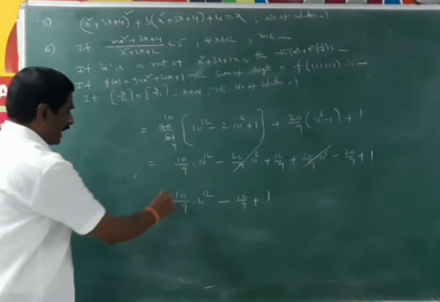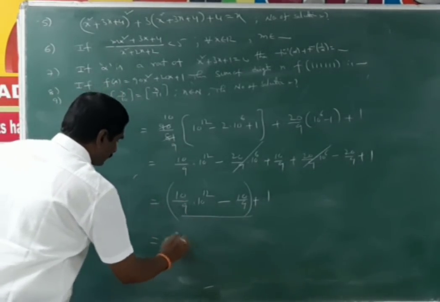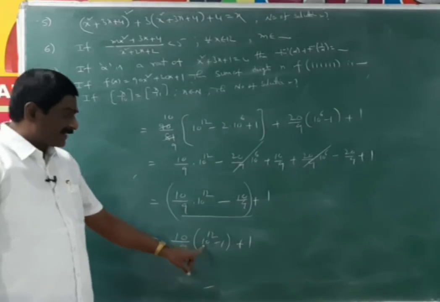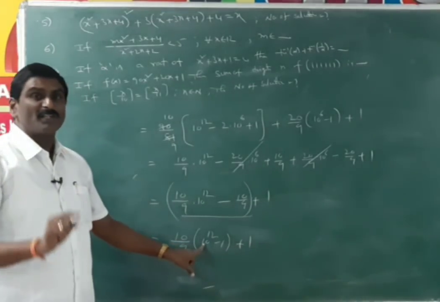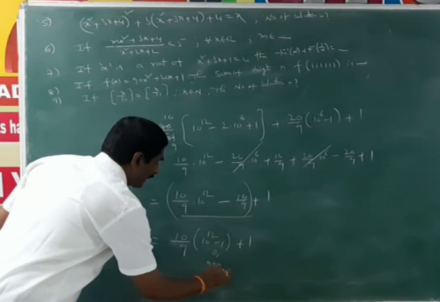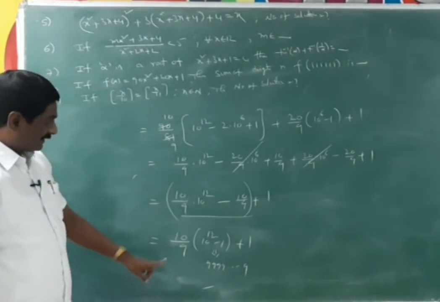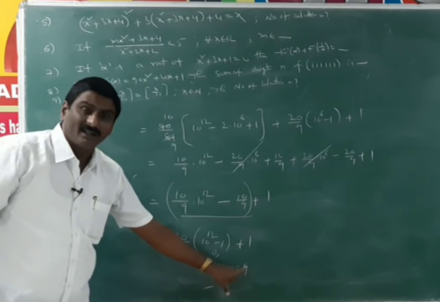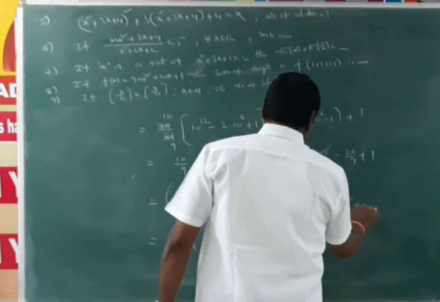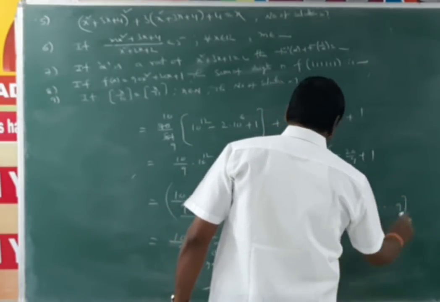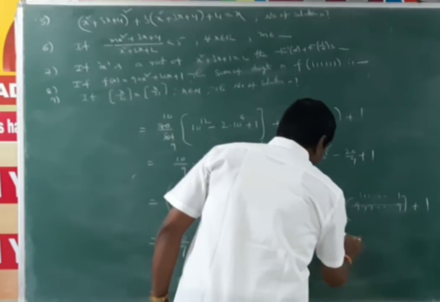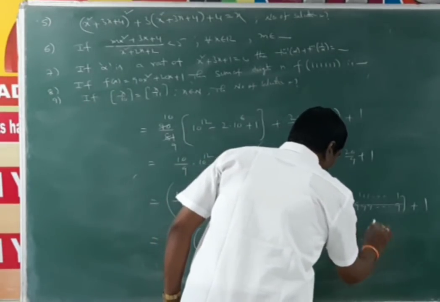Here the common term in these two values is 10 by 9: 10 by 9 into 10 power 12 minus 1, plus 1. 10 power 12 means 1 followed by 12 zeros. Minus 1 means this value is 999 and so on, 12 times. This 9 is cancelled, giving 111 and so on 12 times. That is equal to 10 by 9 into 999 and so on 12 times, plus 1. This is cancelled, 111 and so on 11 times. So the final result is 111 and so on 11 times, then 0, plus 1.